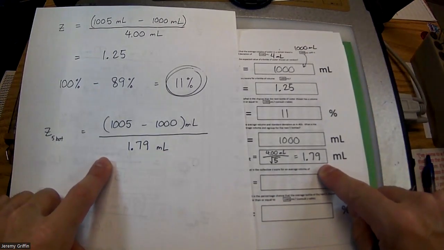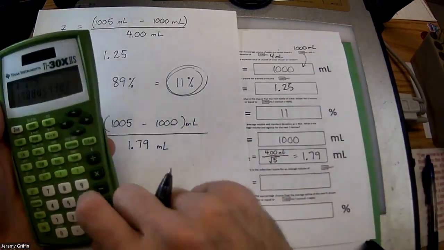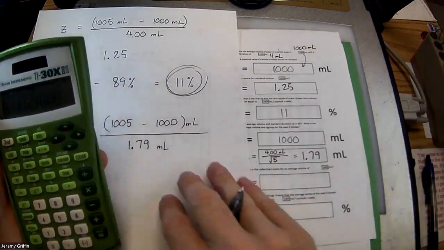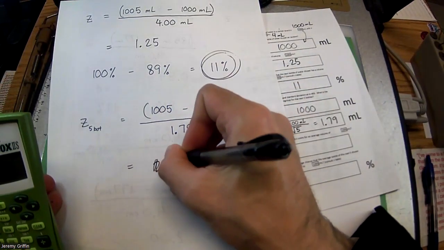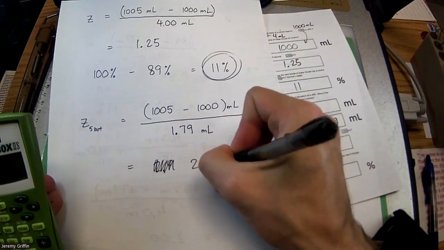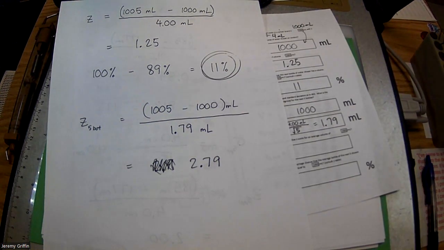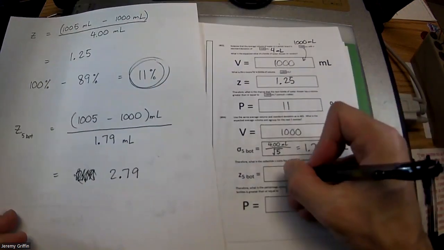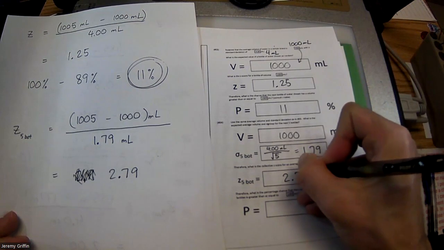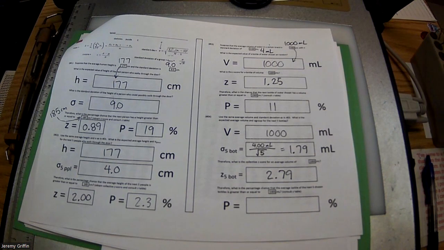That working for you guys too? Who's got questions so far? Okay. Remember, before I would divide by 4. Now I'm dividing by a smaller number, which is going to give me a larger z value. I'm getting a z value of 2.79. Woo! That's getting up there, right? Because that table only goes to about z of 3.5, so this is getting pretty high. 2.79. Everybody good? Okay.